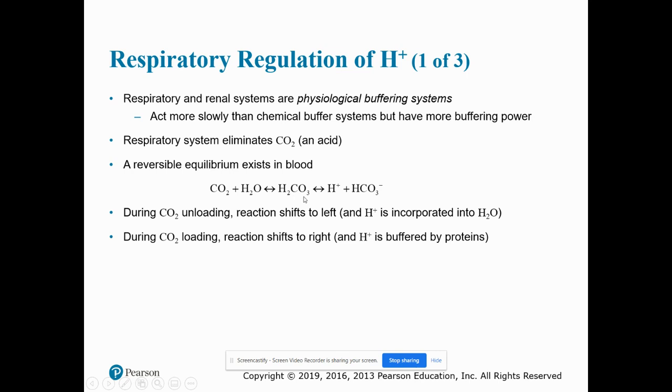CO2 and water can get converted to carbonic acid, which then can get converted to hydrogen ions and bicarbonate. During CO2 unloading, the reaction shifts to the left, and hydrogen ions are incorporated into water. During CO2 loading, the reaction shifts to the right, and hydrogen ions are buffered by proteins.